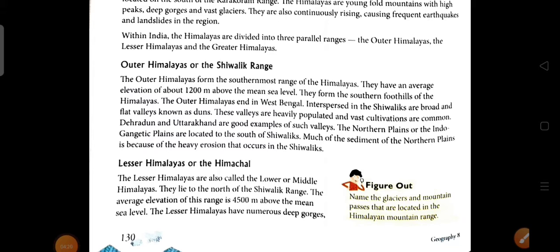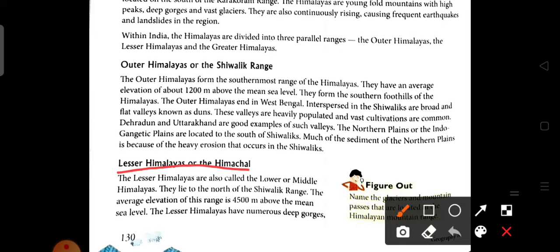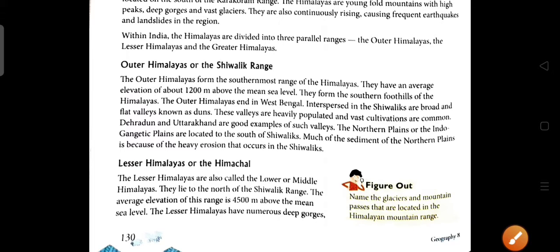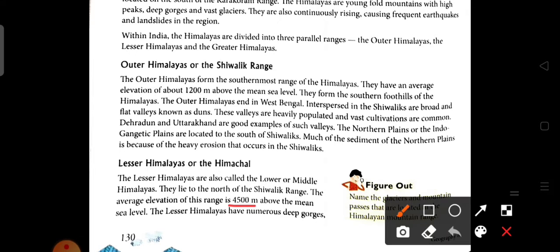As we are done with the outer Himalaya, now we are going to learn about the lesser Himalaya, which we also call Himachal. The lesser Himalaya is also called the lower or the middle Himalaya, as it lies to the north of the Sivalik range. The average elevation of this range is 4,500 meters above the mean sea level.